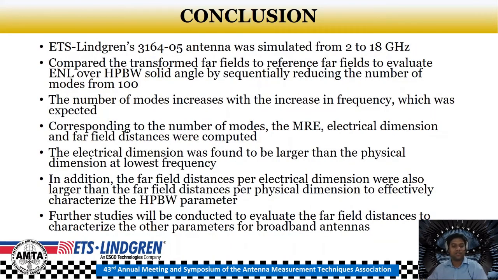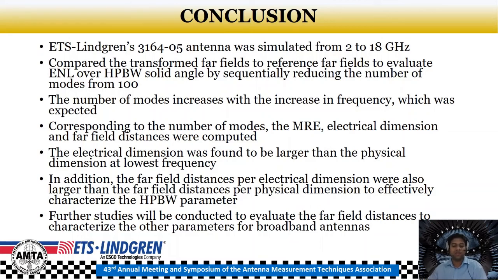In continuation, similar to the standard gain horn antenna analysis, the near fields extracted at scan radius were transformed and compared to the reference simulated far fields for the 316405 broadband antenna. The number of modes again was sequentially reduced from 100 for the transformation, and the ENL parameter value was computed for each iteration at every frequency basically. So as per the analysis, the number of modes increased with the increase in frequency to efficiently characterize the half power beam width of the antenna pattern, which was expected.